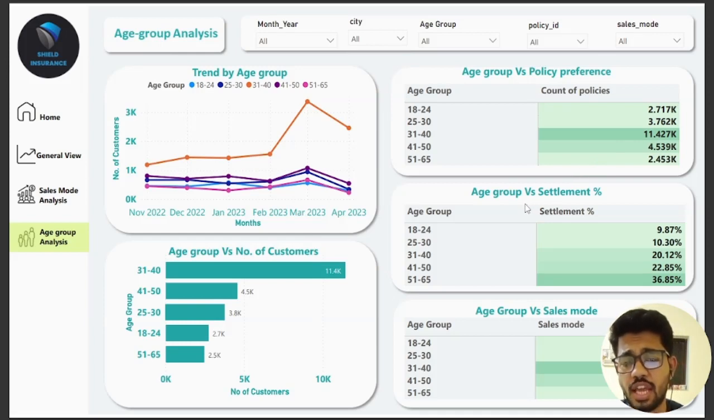Now let's see the age group versus settlement percentage. Here we can surprisingly see that the age group of 51 to 65 has the highest percentage of settlement, which is around 36.85%, followed by the age group of 41 to 50 with around 22.85%, followed by the 31 to 40 age group with 20.12% settlement percentage.